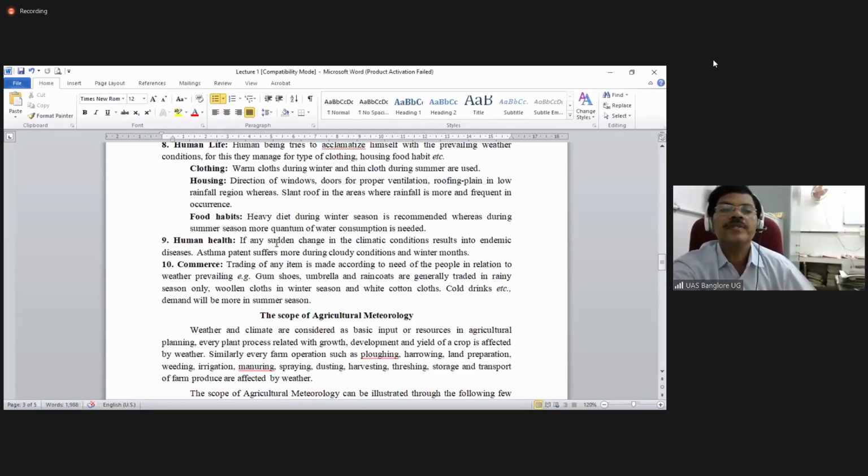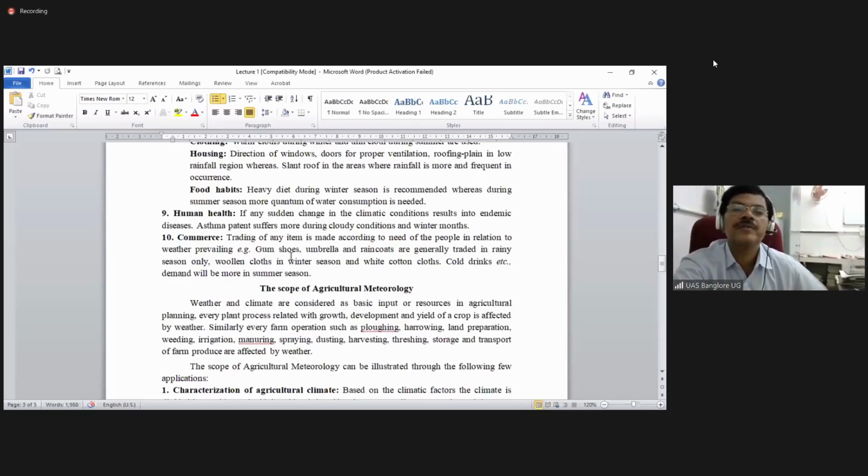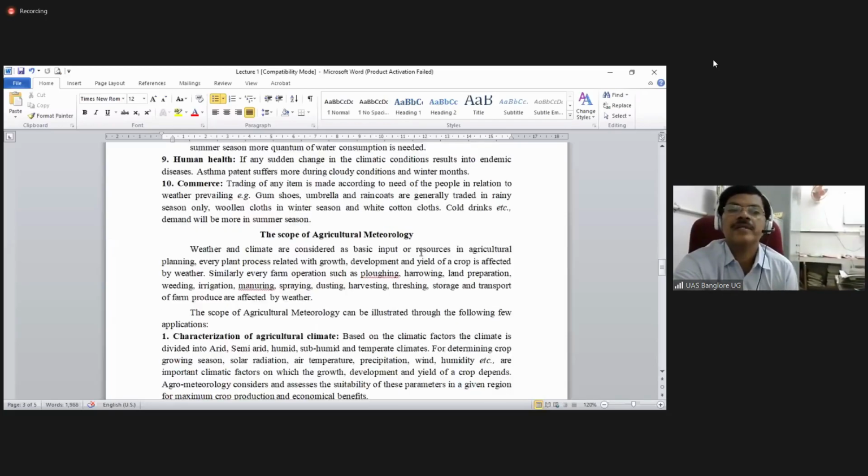Sometimes, if it is dusty and there is more humidity, some patients may suffer from asthma and other things. If a cloudy atmosphere continues for a long time, all the human-related problems also come. So accordingly, commerce and other things will be decided by the weather, indicating that meteorology is important in human life, for animal husbandry, for establishment of factories, aviation, ship building. All those things you have to study and accordingly understand.